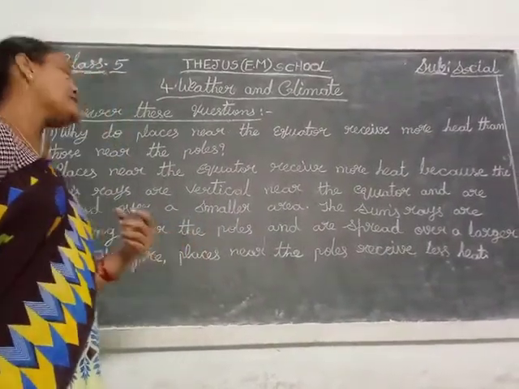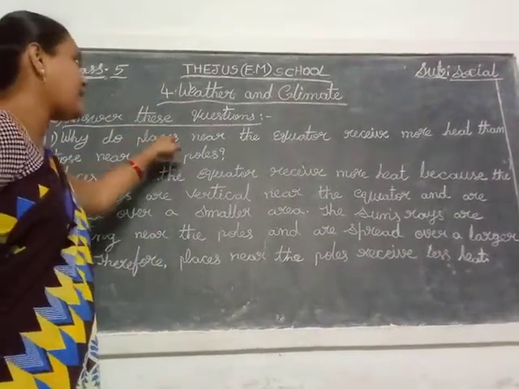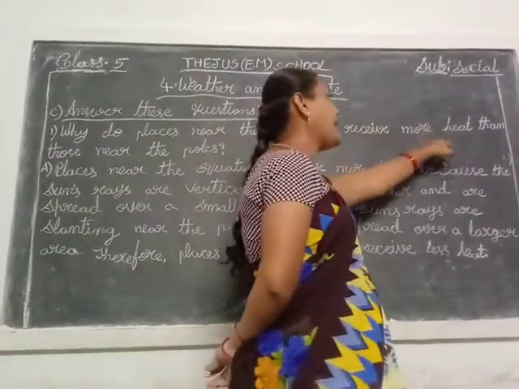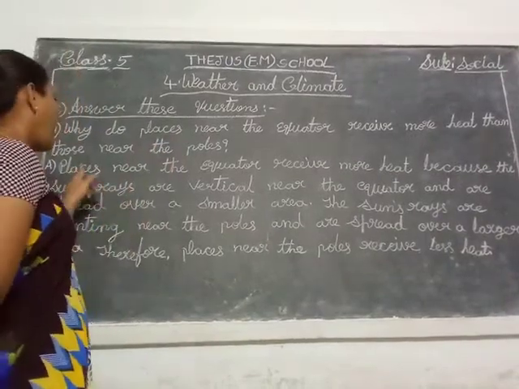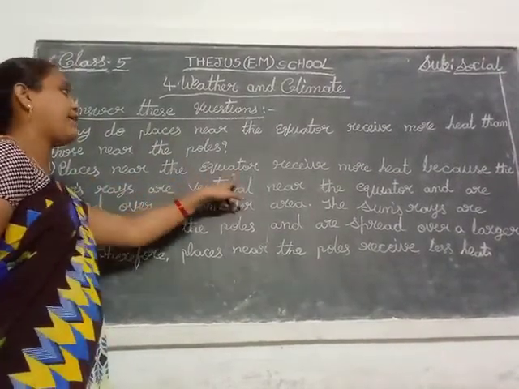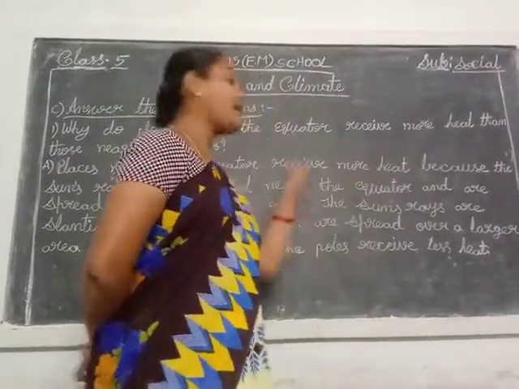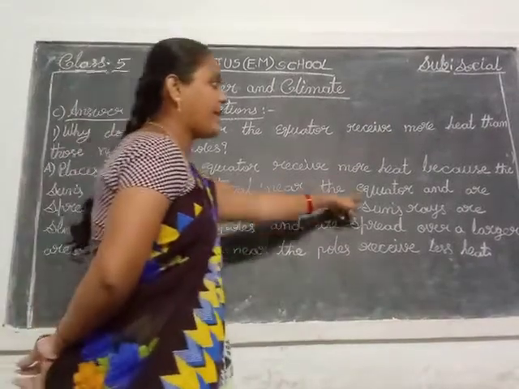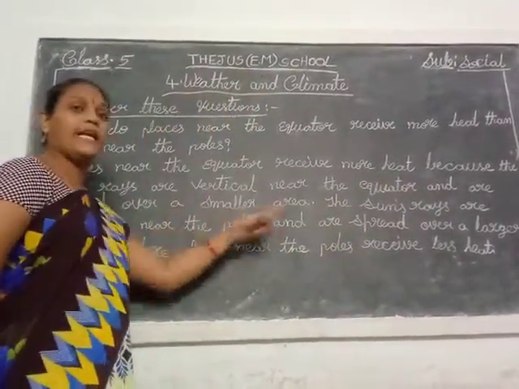Okay, children? See. Say the words. Why do places near the equator receive more heat than those near the poles? Places near the equator receive more heat because the sun's rays are vertical near the equator and are spread over a small area.